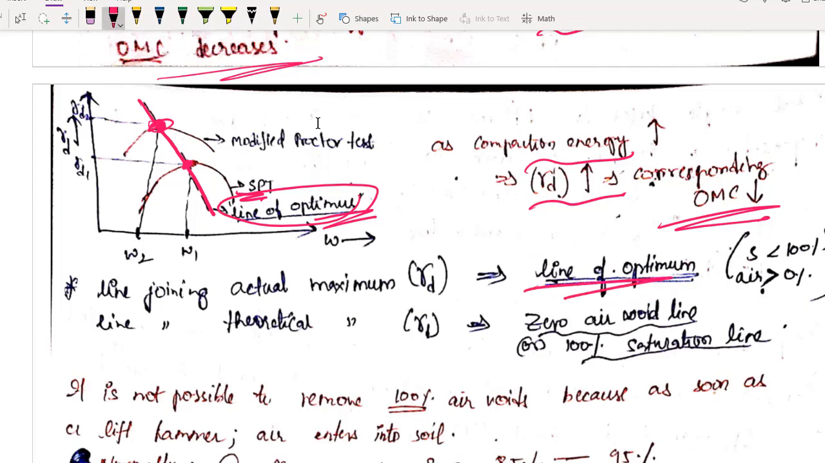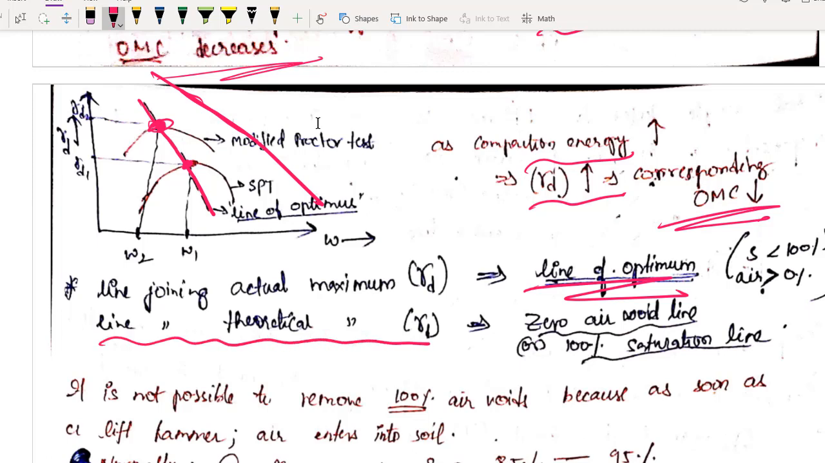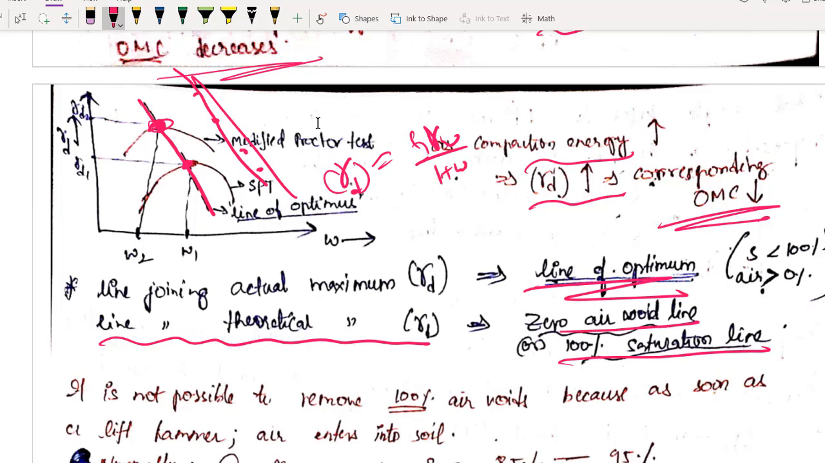Remember, the line of optimums is not the zero air void line. The zero air void line will be somewhere above these points. The line joining the theoretical maximum gamma d is the zero air void line, or 100% saturation line. For theoretical gamma d, you will get a point here, here, and here. Just join them as per the formula. You know the formula: gamma d theoretical equals G gamma W by 1 plus WG. You just have to substitute W. For this water content you get one gamma d, and for different water contents you get different gamma d. You will get a line something like this.